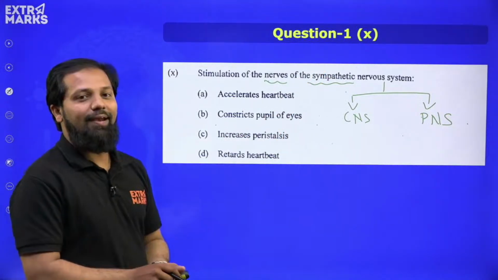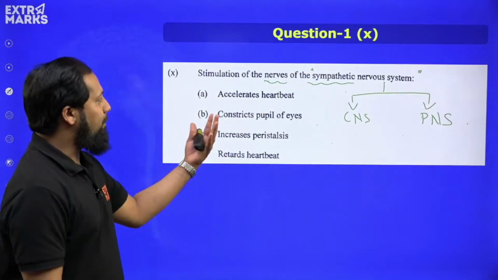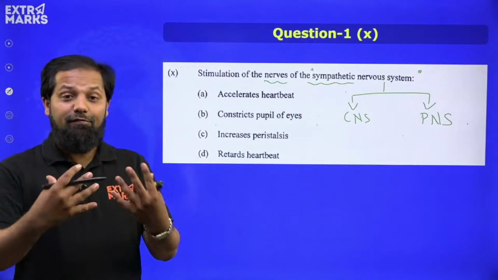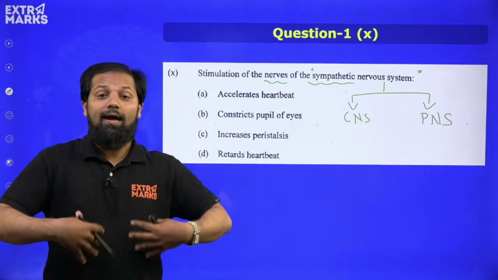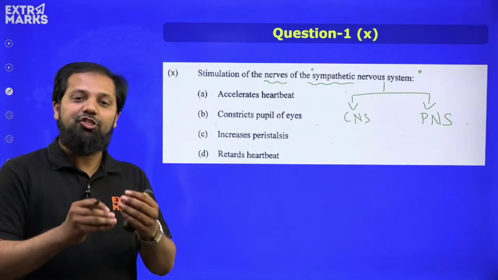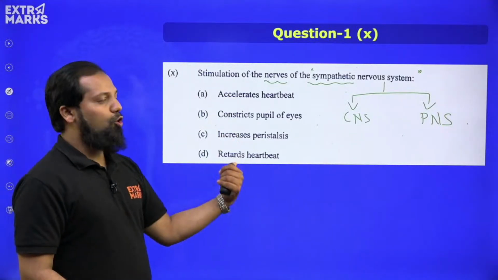Now here the question is related to the sympathetic nervous system. Whenever a person is tensed, afraid, curious, or angry, we know that certain changes will occur inside our body, isn't it?